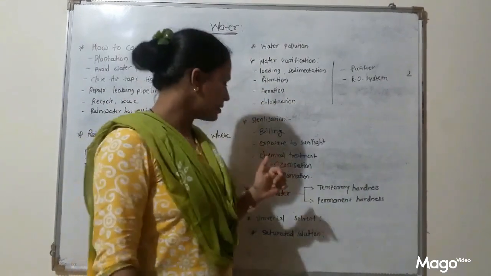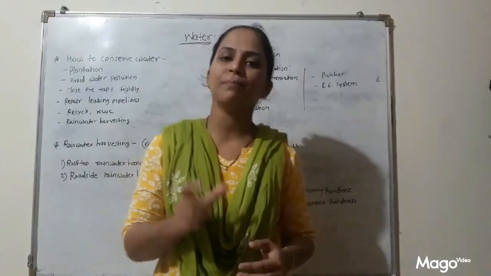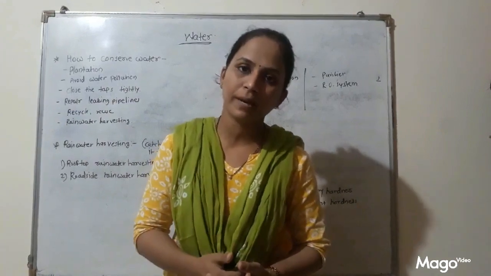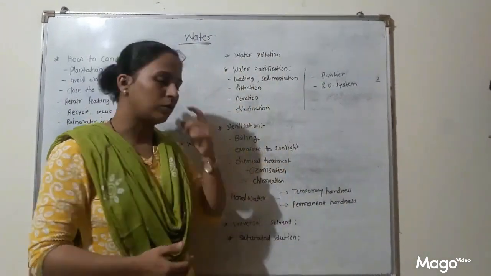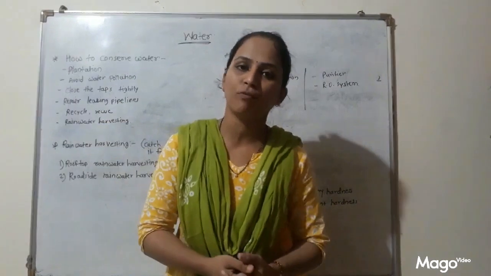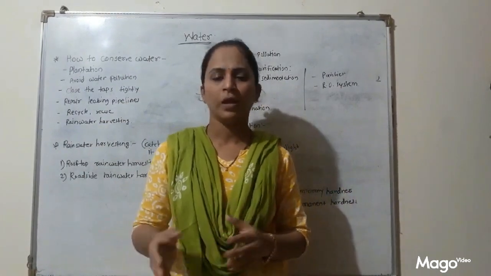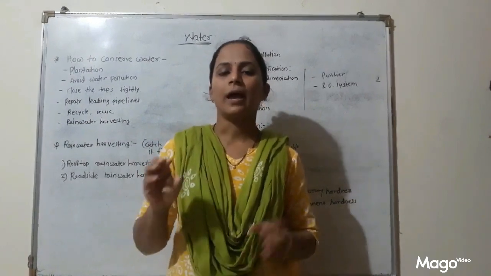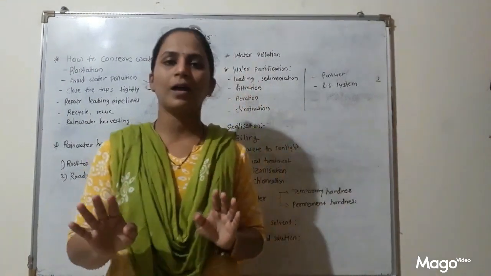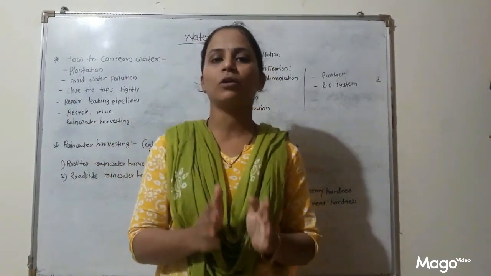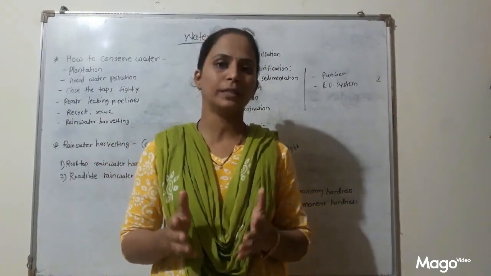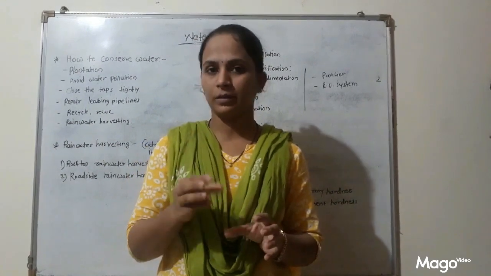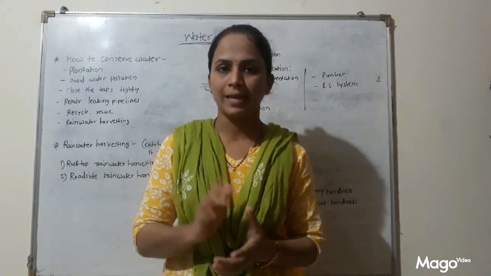Then a new point is there, that is hard water. In simple words, when a higher amount of minerals is present in water, then that water is called hard water. Then how to identify whether the given sample of water is hard water or potable water? You can do this by using a simple activity. Take 2 glasses and take tap water in 1 glass, and take sea water or ocean water in another glass, but nowadays it is not possible to collect that sample. So you can add salt in tap water and make it salty like sea water.